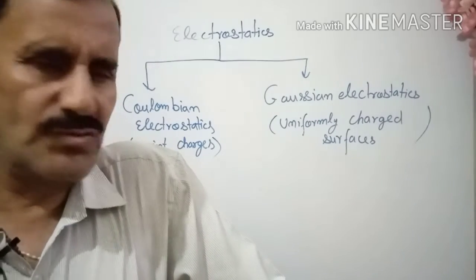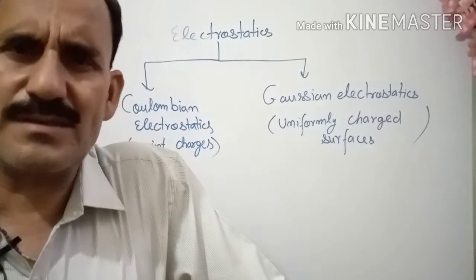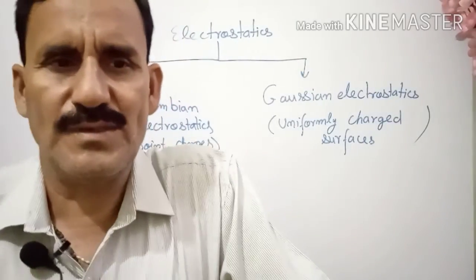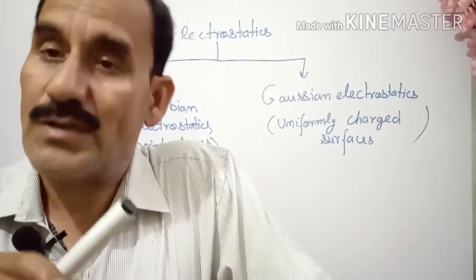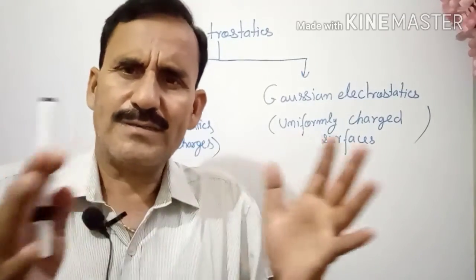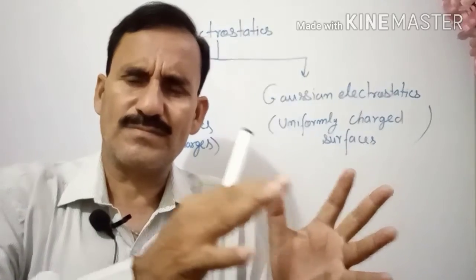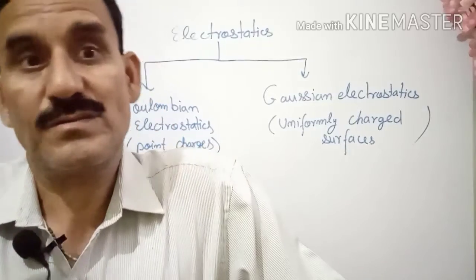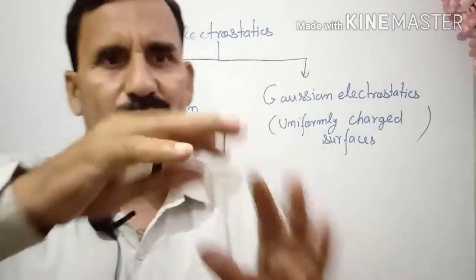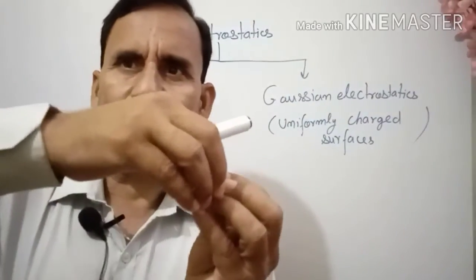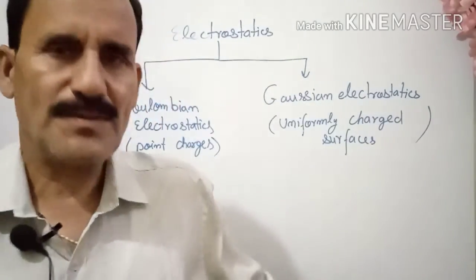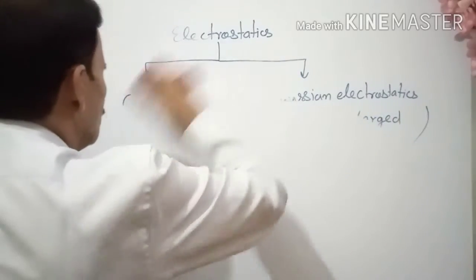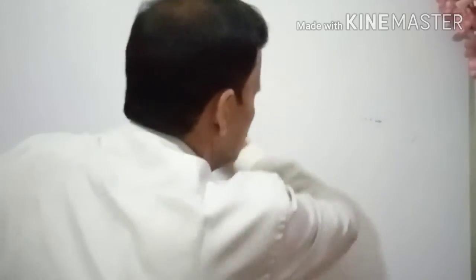Force was not considered basically, but whenever you talk about the electric field, the concept of force is involved. So you cannot say that Coulombian electrostatics is not correct. That is correct, but Gauss took the concept and used it for surfaces. Okay. So first, what are uniform distribution surfaces?